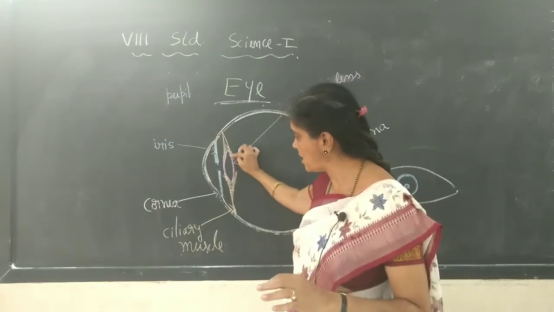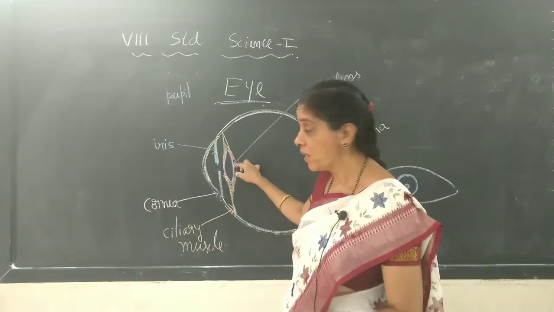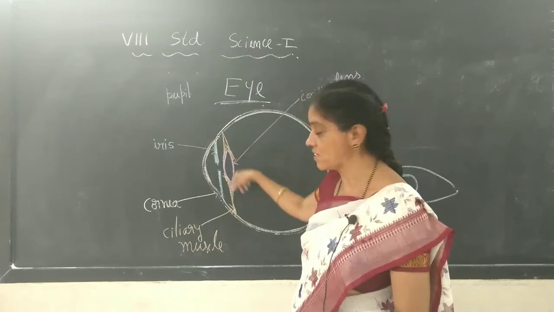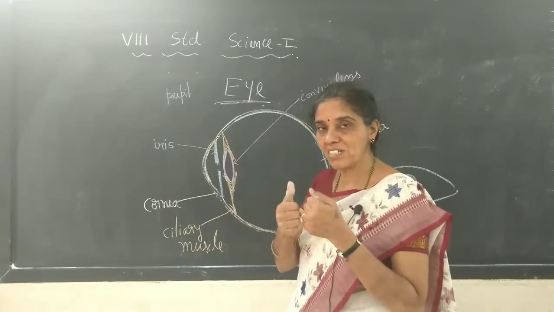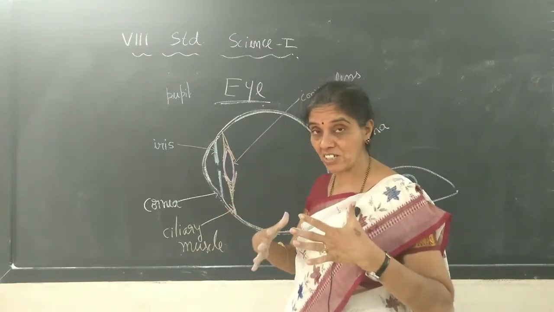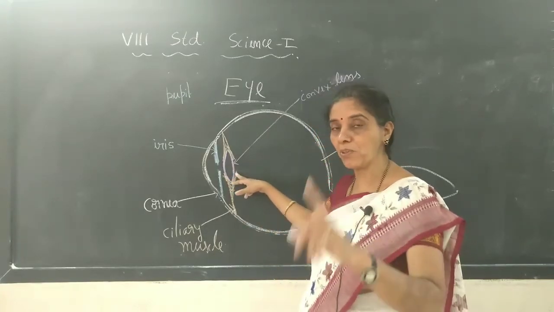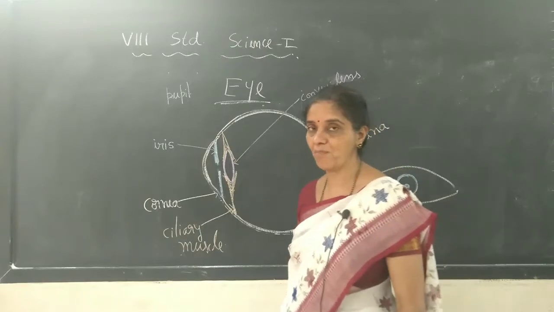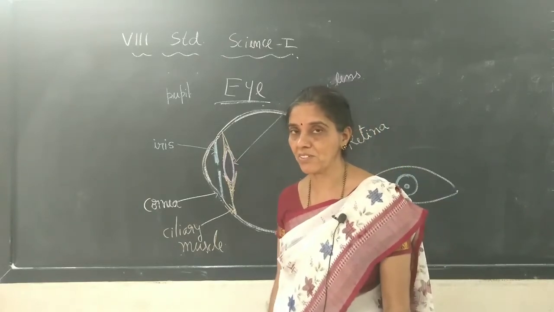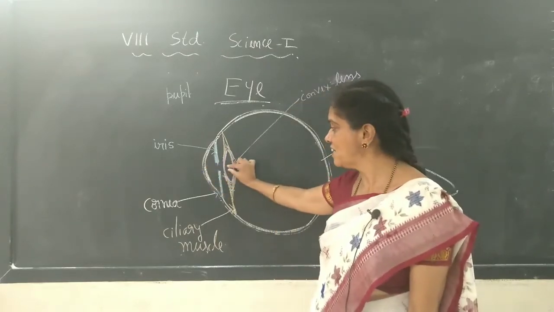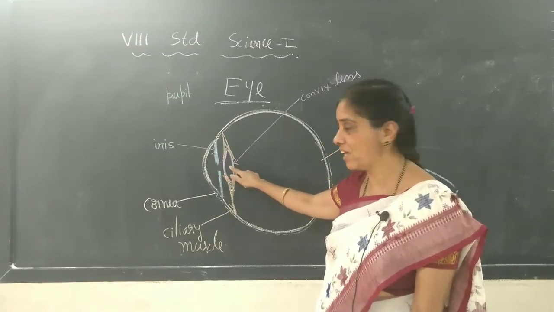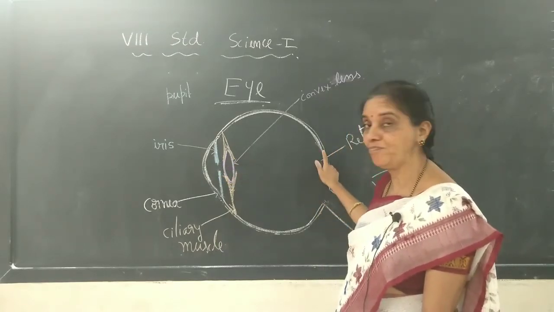This transparent material we call the lens of the eye, by the help of the ciliary muscles. Those muscles will contract or relax depending upon how much thickness you want, depending upon the position of the object to see it. Okay, that is the function of the ciliary muscles. And when the light enters, it passes through this lens and the image is formed here.